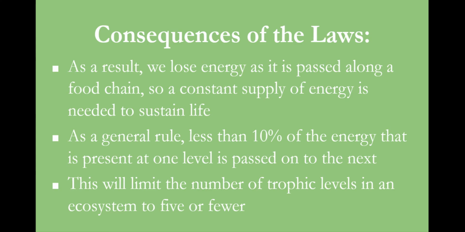So as a general rule, again, less than 10% of the energy that's present at one level is passed on to the next. We stick with 10, even though it says less than, 10 is our rule of thumb. So this will limit the number of trophic levels in an ecosystem to 5 or less, because once we get up to that 5th level, there's essentially no energy that can be passed on.